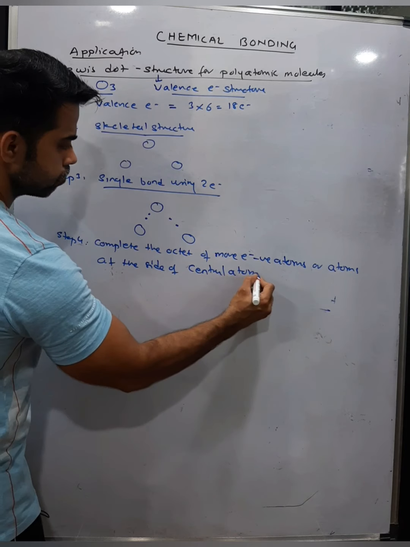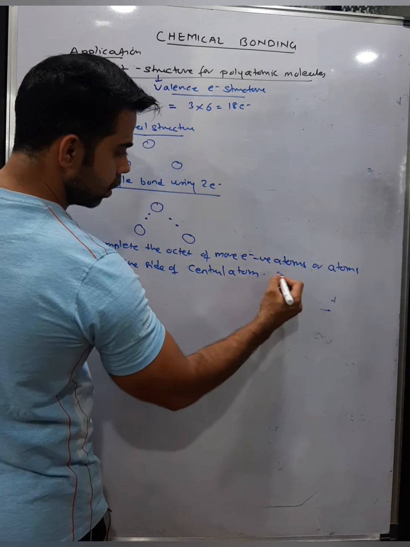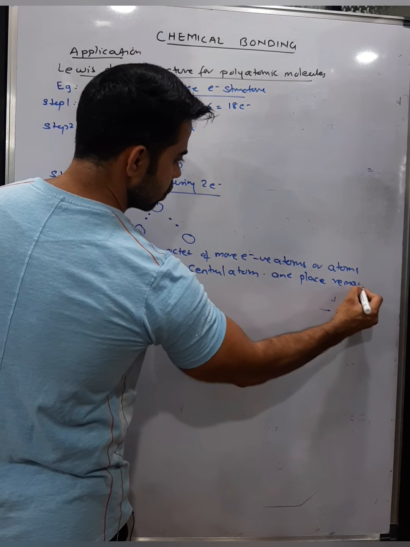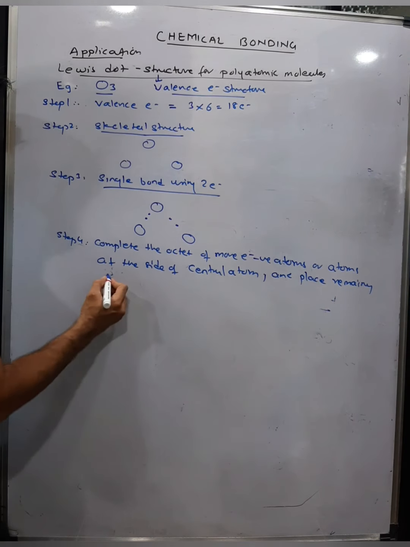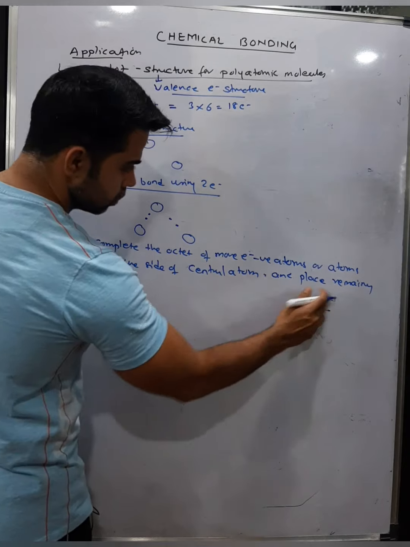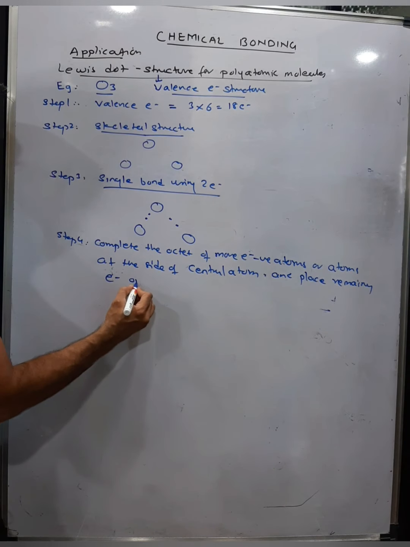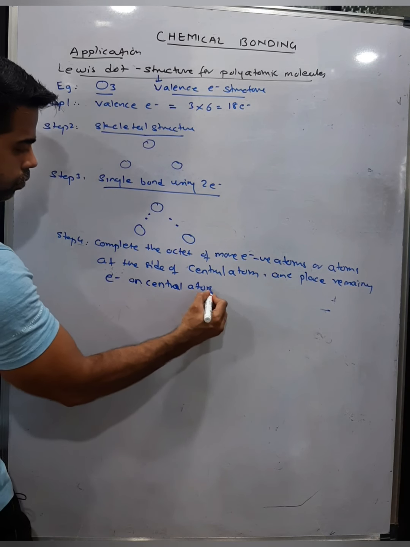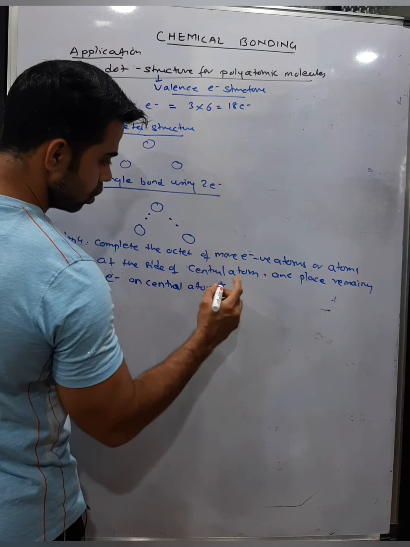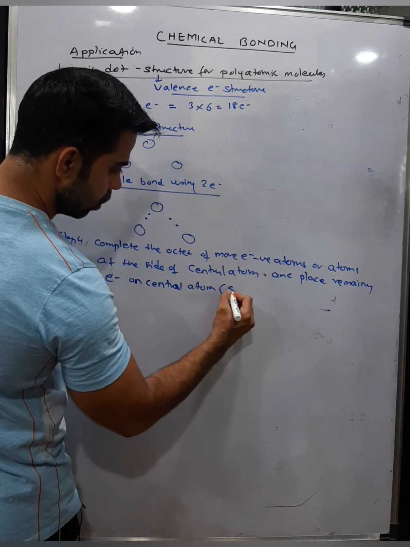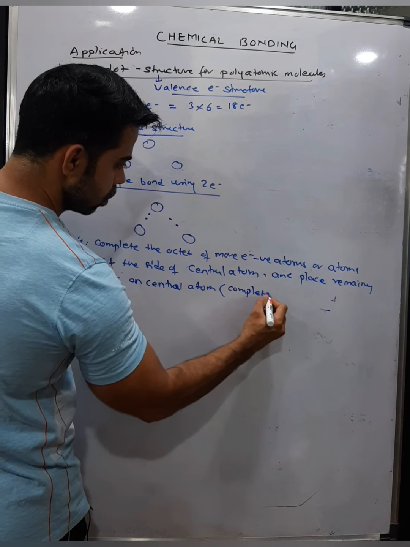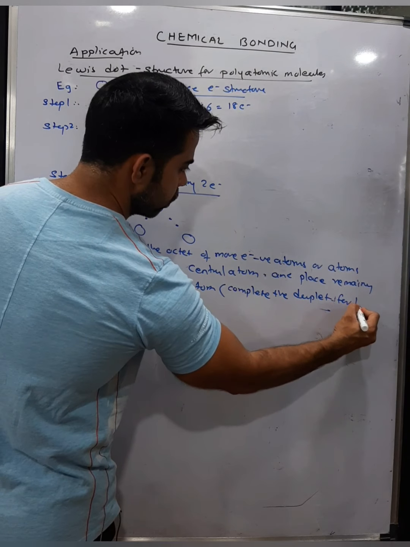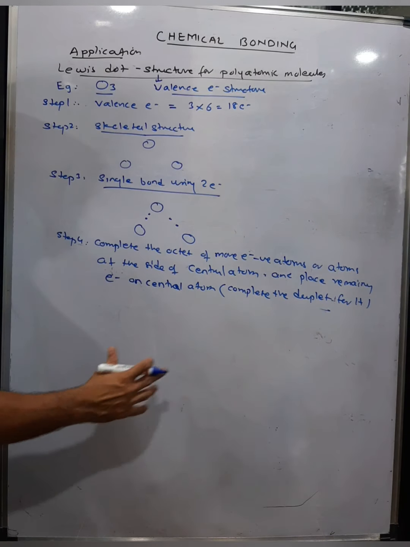and place the remaining electrons, the electrons that are left over, on the central atom, but make sure you complete the duplet for hydrogen, not the octet for hydrogen, duplet for hydrogen.